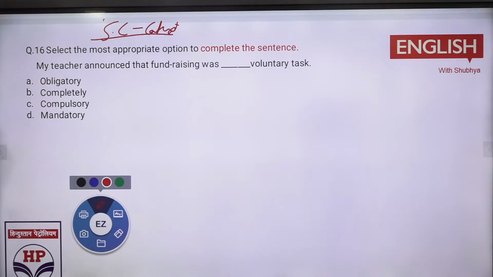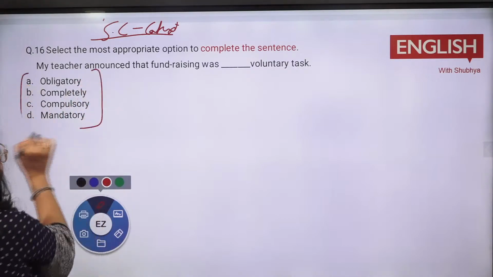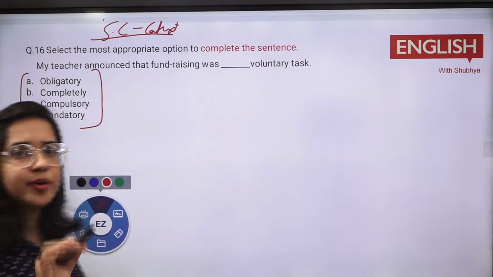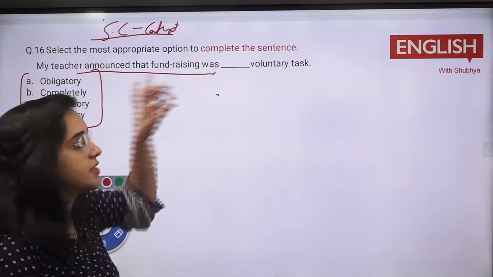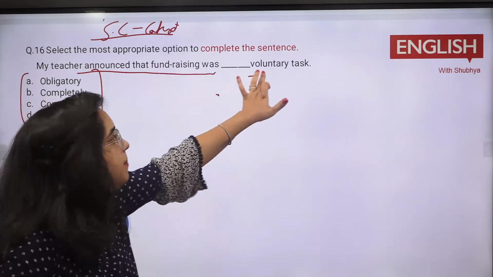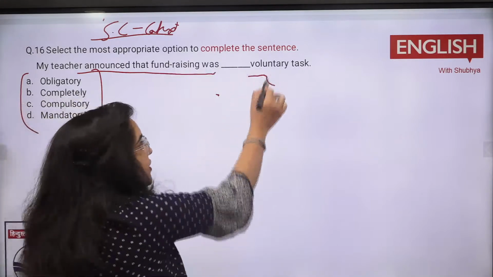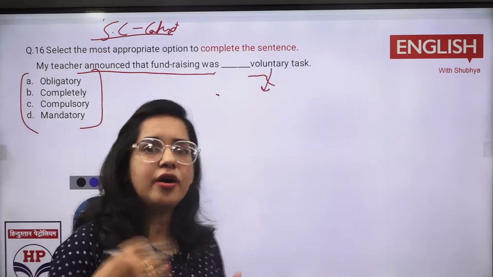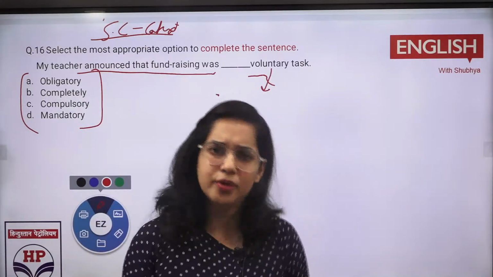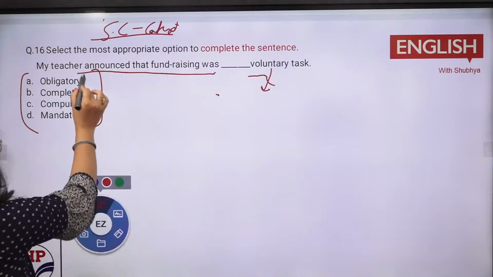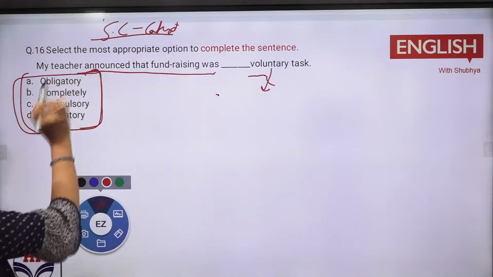B option, obligatory. See, now you need to understand all the four differences also. They are very linked to each other, very common differences there. My teacher announced that fundraising was voluntary, which means doing it of your own will. Okay? Voluntary is not compulsory. Your action, like if you want to help others, that is a voluntary task. You can help, you cannot help, right? So that is up to you.